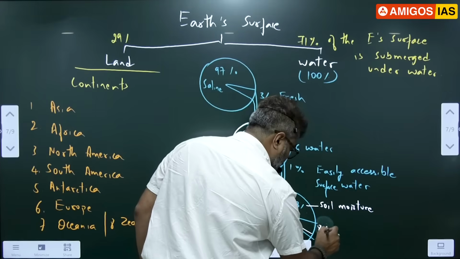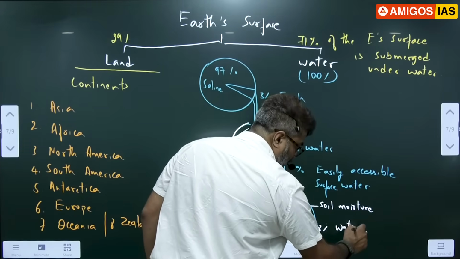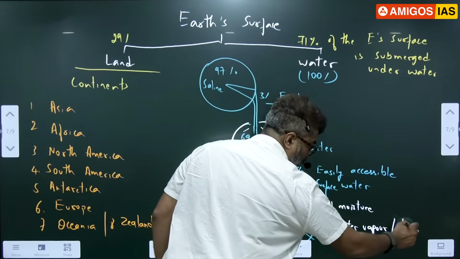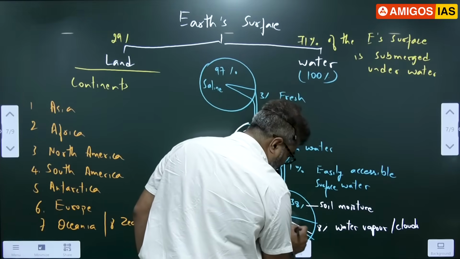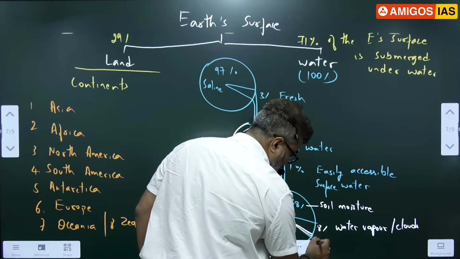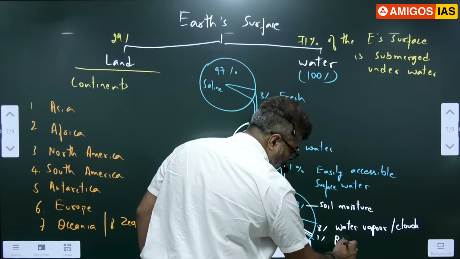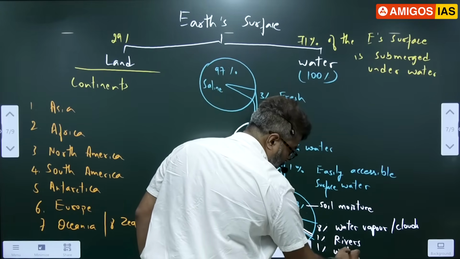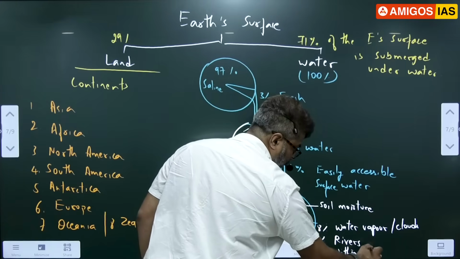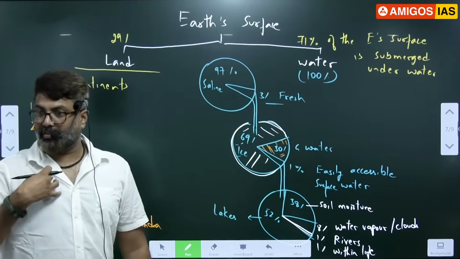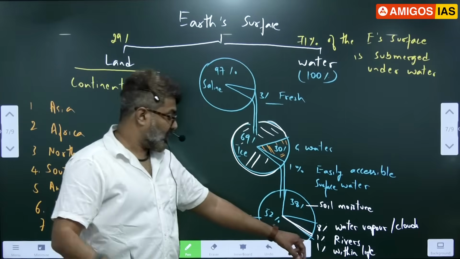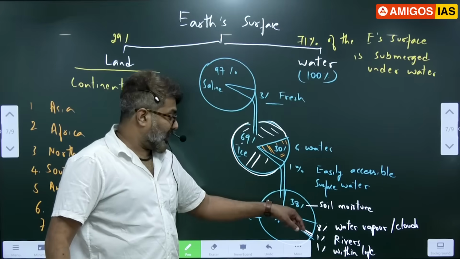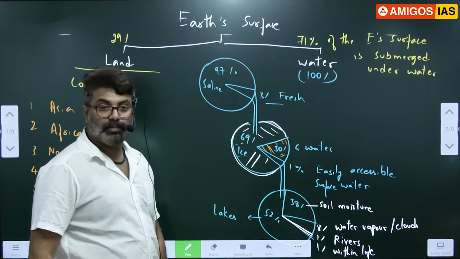Next comes 8%, which is water vapor and clouds. In the sky, water vapor, the clouds in the atmosphere. Just 1% is rivers. See, rivers is very less, and another 1% is within life, in our cells and tissues. In our body, plants, animals, we have water, that is 1%. Rivers is 1%. Water vapor and clouds is 8%. 38% is soil moisture. 52% is lakes. Write down fast.